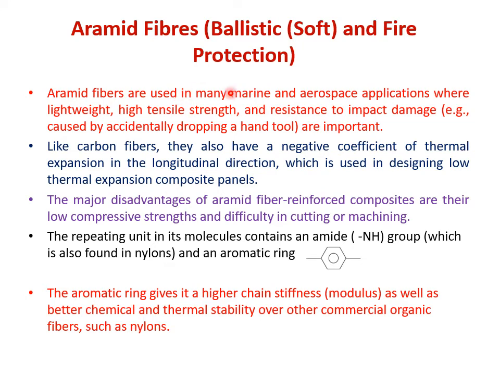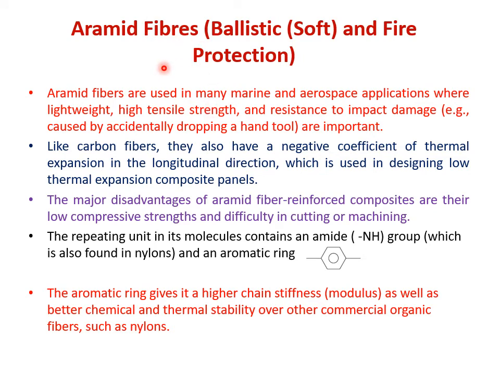The next fiber is aramid fiber. Aramid fiber is used in soft body armor, which is used for ballistic protection, and it is also used in fire protection. Aramid fibers are used in marine and aerospace applications. Why? Because they are lightweight. इसका density around 1.4 gram per cc होगा. Its tensile strength is high, and it has resistance to impact damage. Resistance to impact damage, such as that caused by accidental dropping of a hand tool, is important. So energy absorption of aramid fibers is much better than that of the carbon fiber.